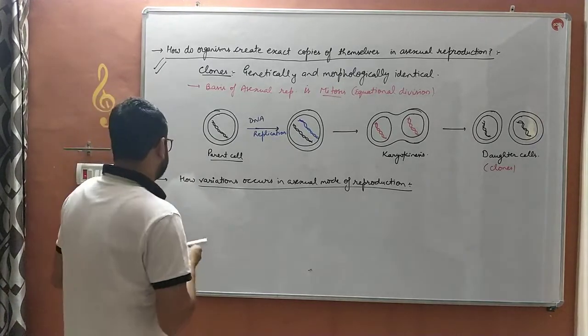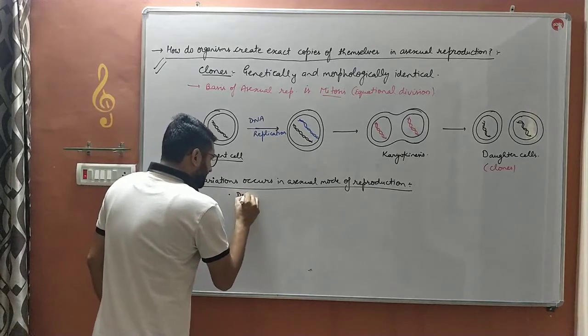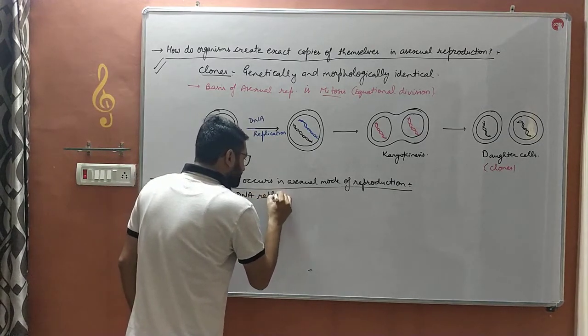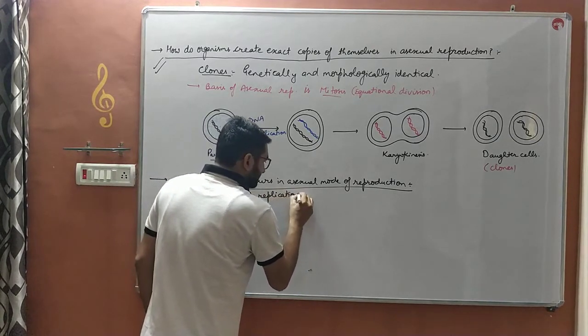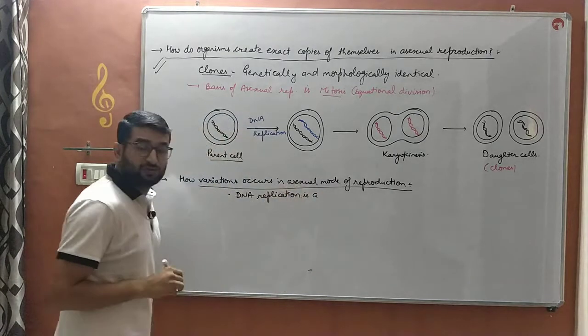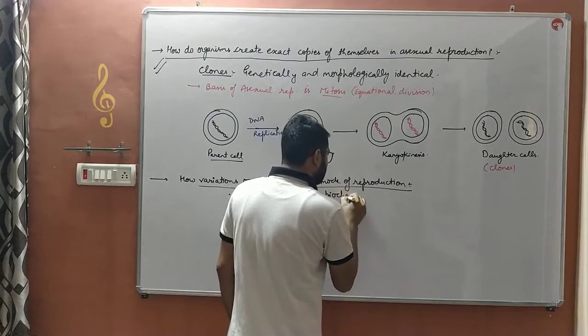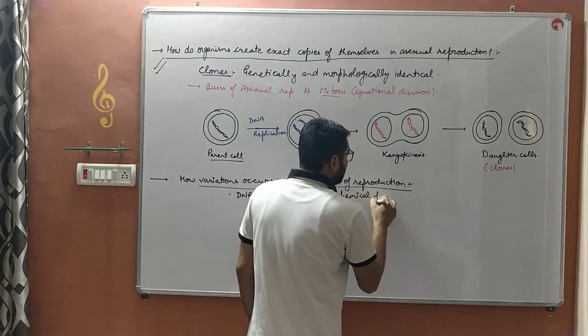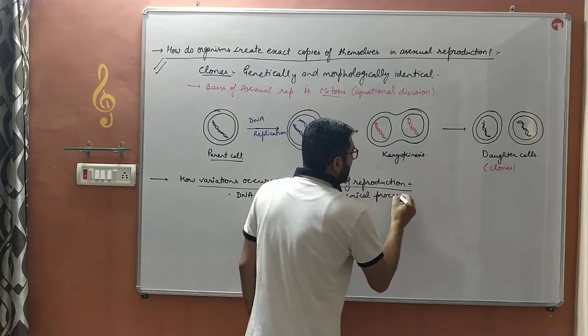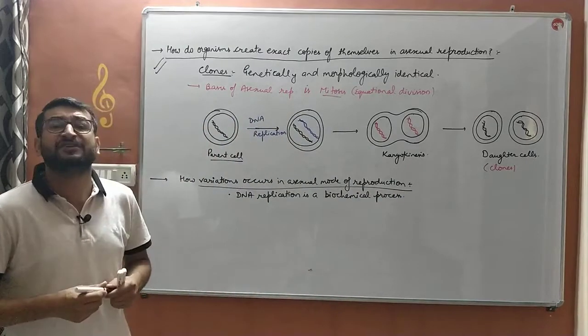The answer is DNA replication, which is taking place in asexual mode of reproduction, is a biochemical process. Why is it referred to as biochemical? Because various chemicals are involved in it, and bio means life, and it is occurring in living organisms.